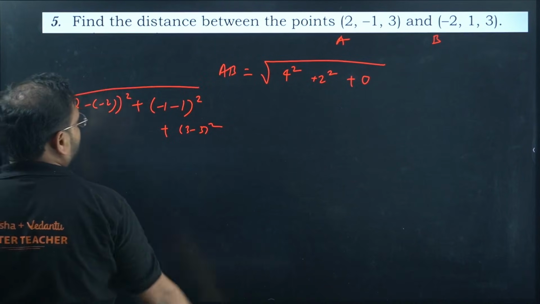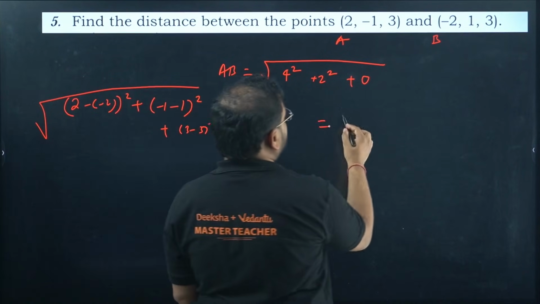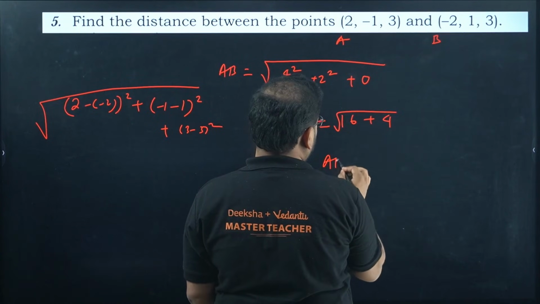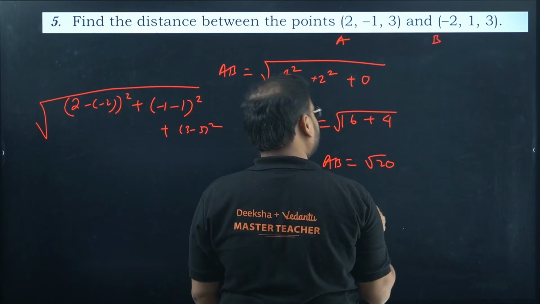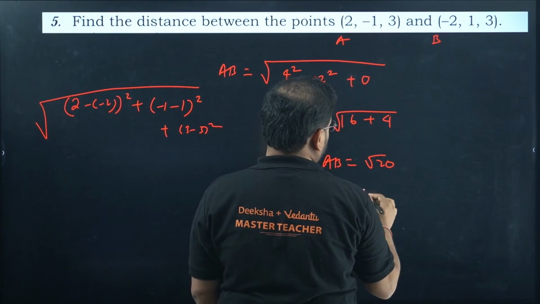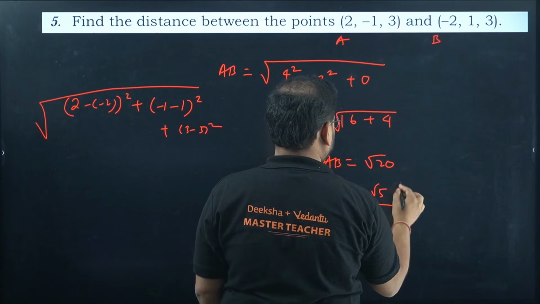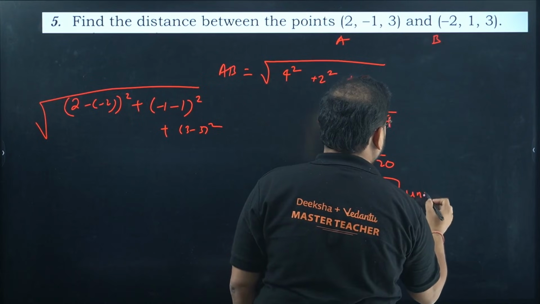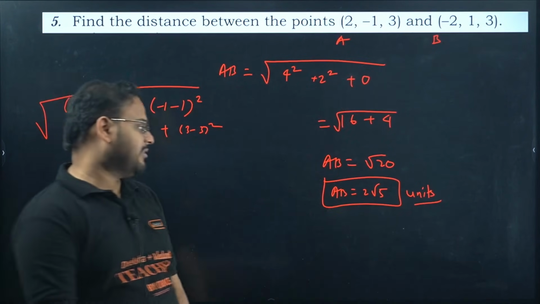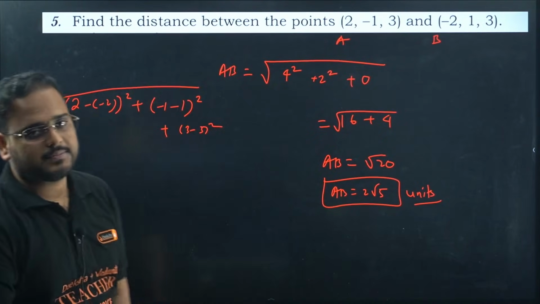This is my distance formula, right? So 16 plus 4, the distance AB becomes root 20. 4 will come out, so 2 root 5. Distance means units. 20 is 4 into 5, 4 will come out as 2, 5 remains inside, 2 root 5 units distance.